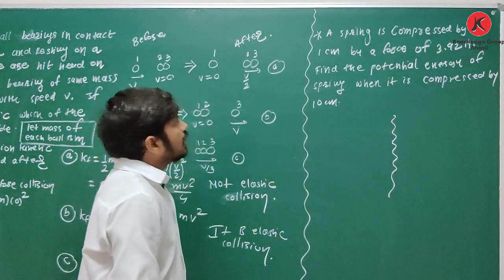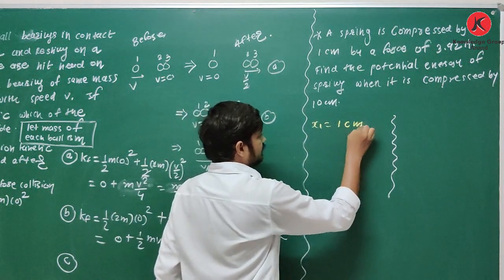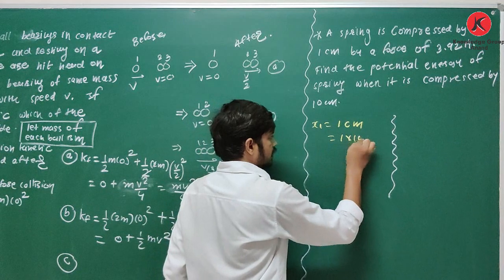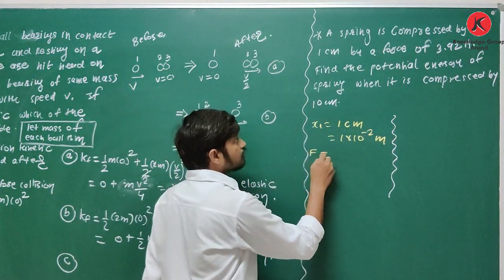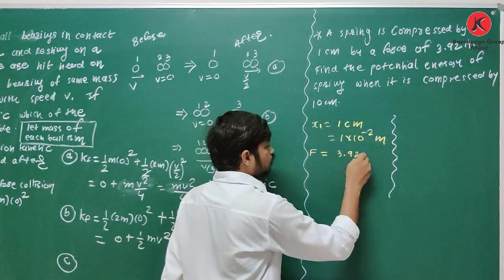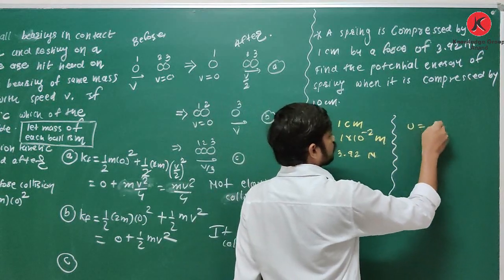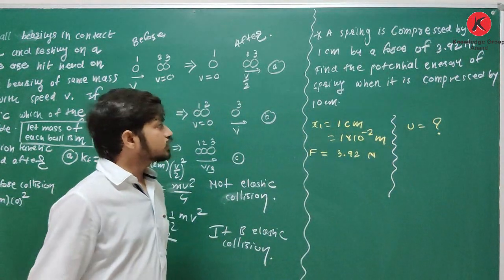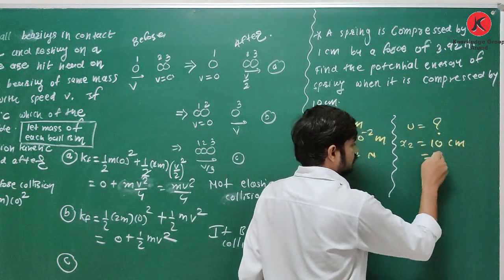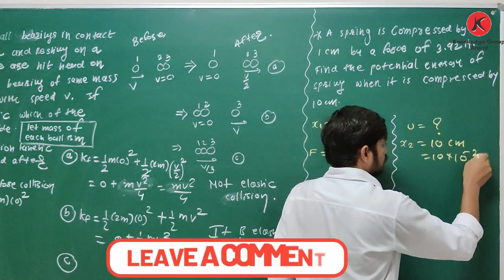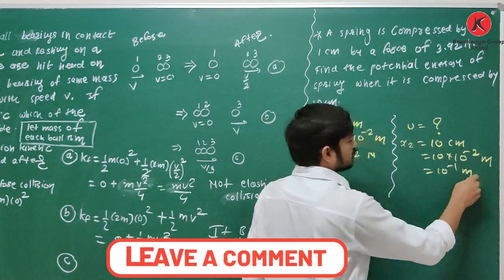What is given? A spring is compressed by 1 centimeter. X1 is equal to 1 centimeter, that is 1 into 10 raised to minus 2 meter, by a force F equal to 3.92 Newton. Okay. Find the potential energy, U is equal to what, when it is compressed by 10 centimeter. X2 is equal to 10 centimeter, which is 10 into 10 raised to minus 2 meter. Or you can say it is 10 raised to minus 1 meter.